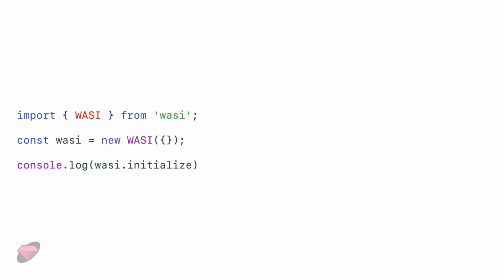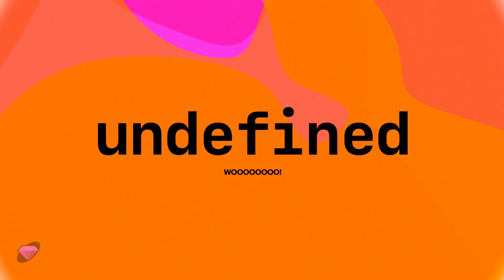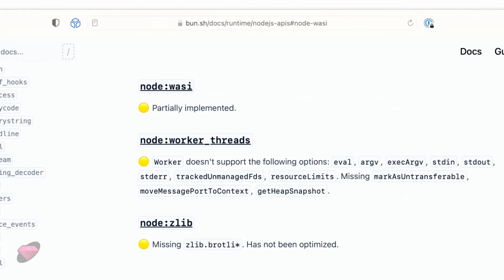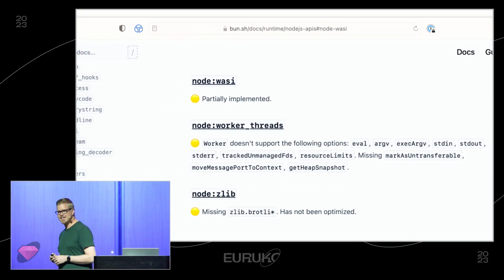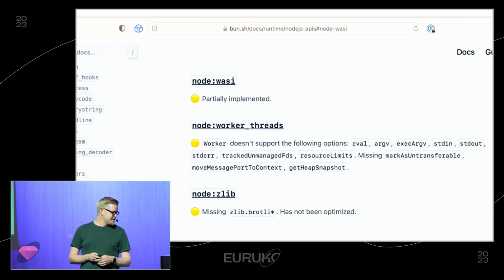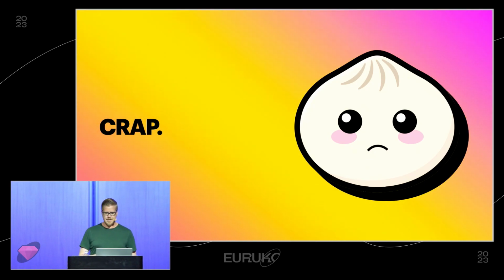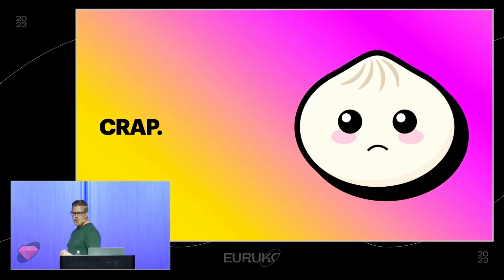Because if we try and log this method from WASI called initialize, can anybody guess what this returns? You might have guessed undefined, your old friend from JavaScript. And actually, if you look at the Bun docs, we get this delightful "partially implemented." It doesn't say which parts. So apparently not the parts we need. So no Bun either.